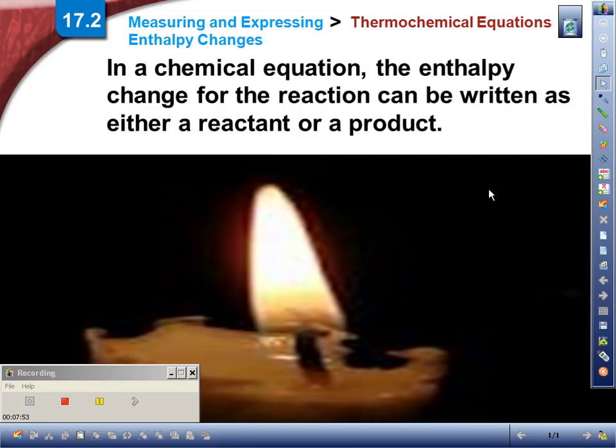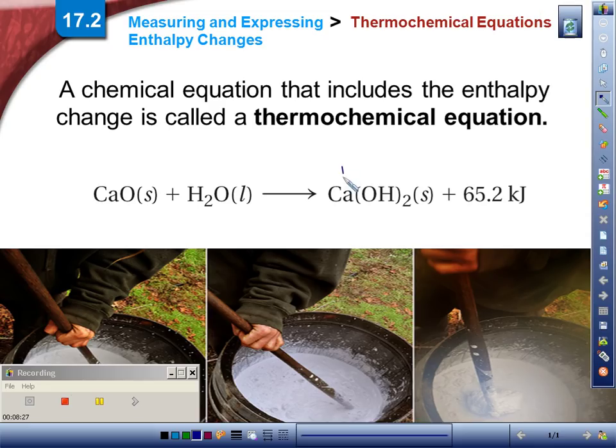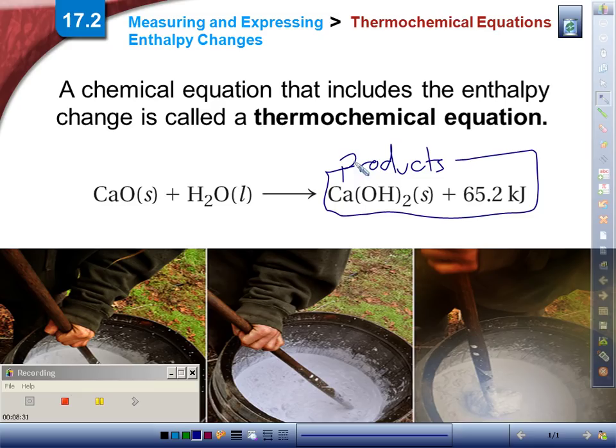Now, going back to chemical equations, which we've seen in previous chapters, we can put the enthalpy change, or the heat change, inside the equation. And we can do it as a reactant or a product. So here I see a substance that is definitely exothermic. It is putting off heat. If it's produced, and in this case heat is produced, well, then it makes sense to put the energy, or the heat, on the product side. And remember, from our equation days, these are the products to the right side of the equation.